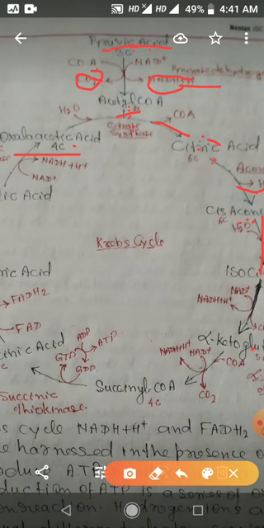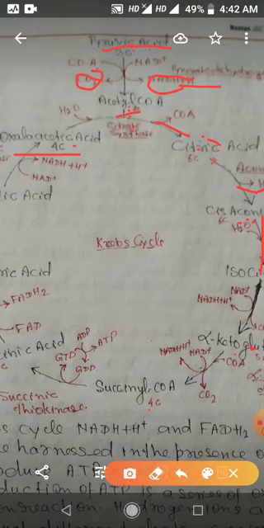Now alpha ketoglutaric acid undergo again second dehydrogenation and second decarboxylation reaction, as the result of which alpha ketoglutaric acid converted into succinyl CoA, and this reaction is catalyzed by enzyme alpha ketoglutaric dehydrogenase.